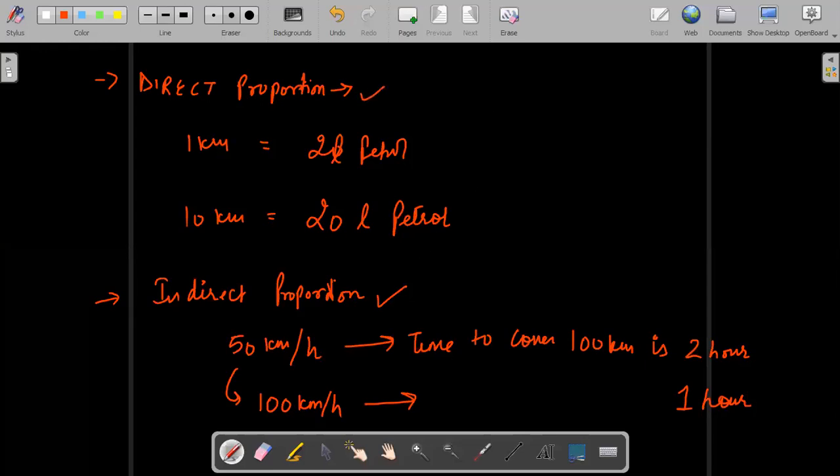So if one thing is increasing and other is also increasing, they are known as direct proportion. If one thing is increasing and other is decreasing, that is known as indirect proportion. Are you getting this class?